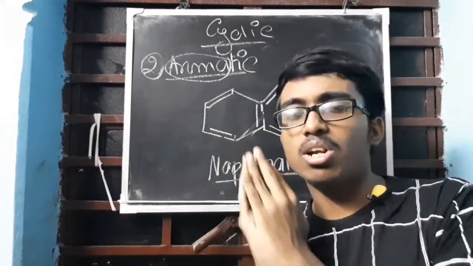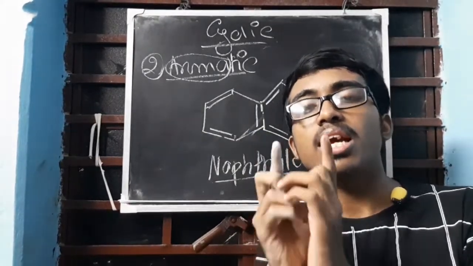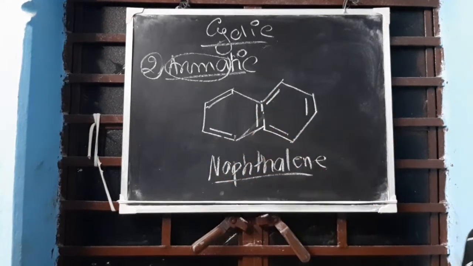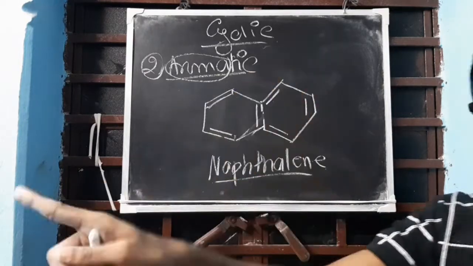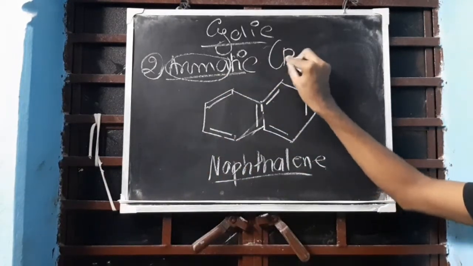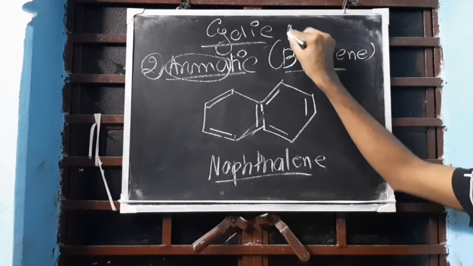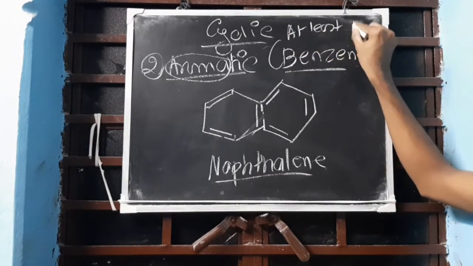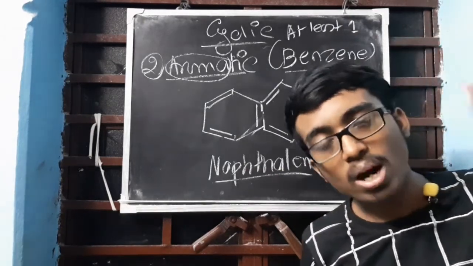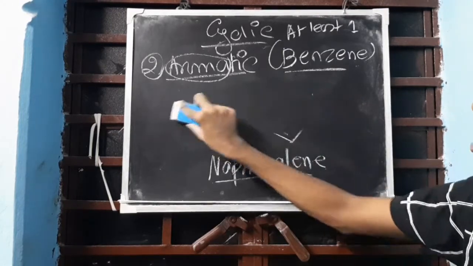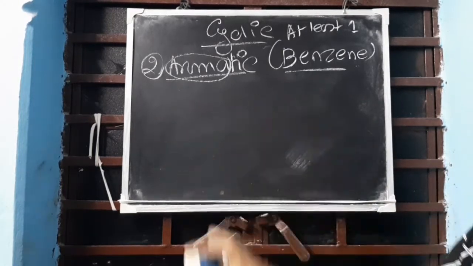Whenever there is an aromatic compound, a benzene ring has to be there in it. This is benzene, and this is benzene. Two benzene rings combined together form naphthalene. At least one benzene ring has to be there in case of aromatic compounds.